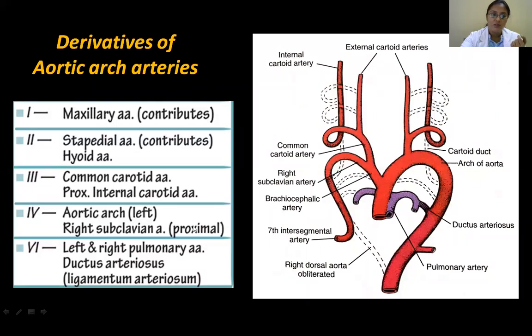Then what about the fourth one? On the fourth, this is fantastically developing, forming the arch of aorta. Okay, and it also gives us a small beginning of the, what should be here? You have the common carotid on the left side, one more vessel, what's missing here? The right subclavian. So the proximal part of the right subclavian also comes here. And this side will totally become the right subclavian, and this common origin the brachiocephalic trunk. So in the sixth, the proximal parts are becoming pulmonary arteries, and here one more, the ductus arteriosus on the left side. So this one you should know.